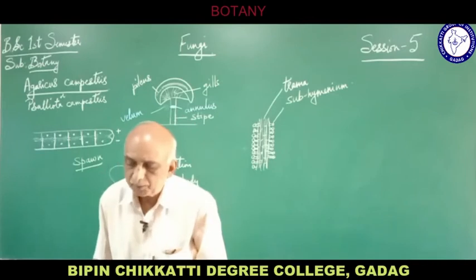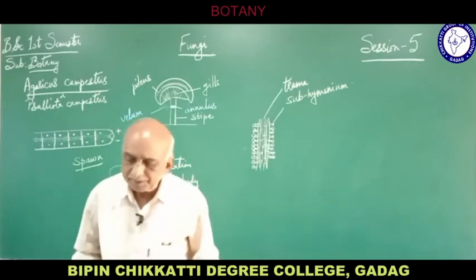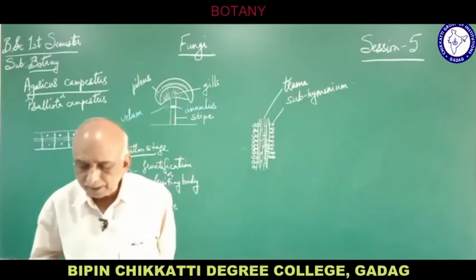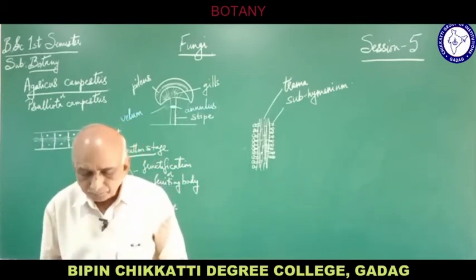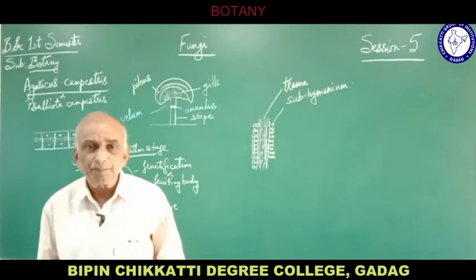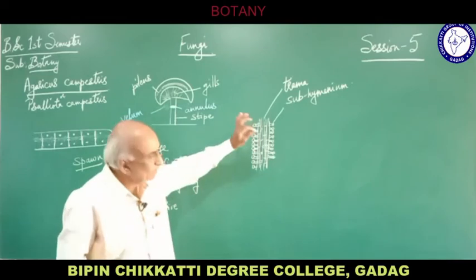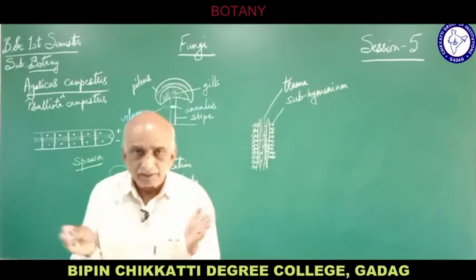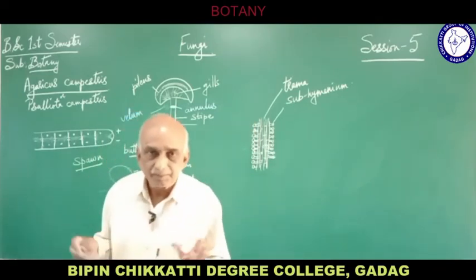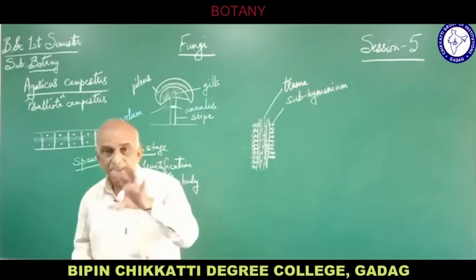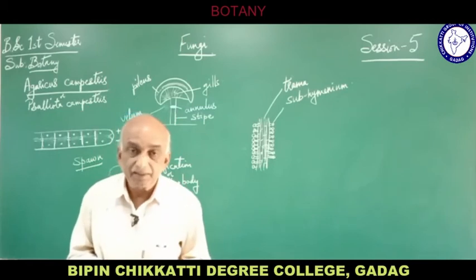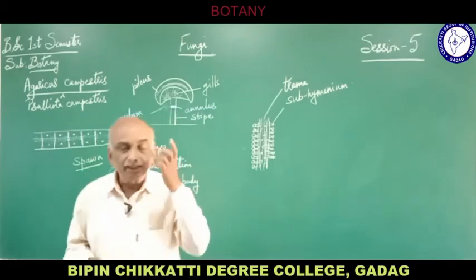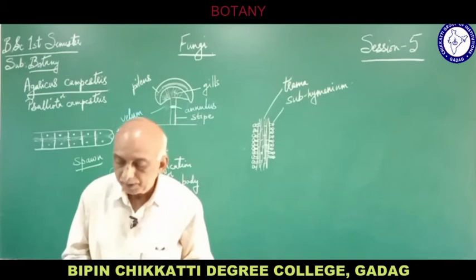So that central portion of the gill is the trama, which is made up of elongated slender hyphae, and sometimes it is also called a pseudoparenchyma because they appear as a group of cells. When all these hyphae are together, they form a compact mass, and they appear like a group of parenchyma cells as we see in plants. So that is why it is called the pseudoparenchyma region.